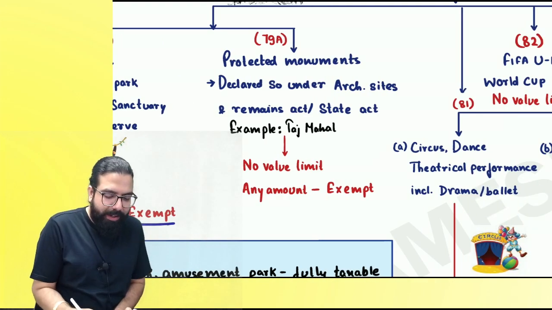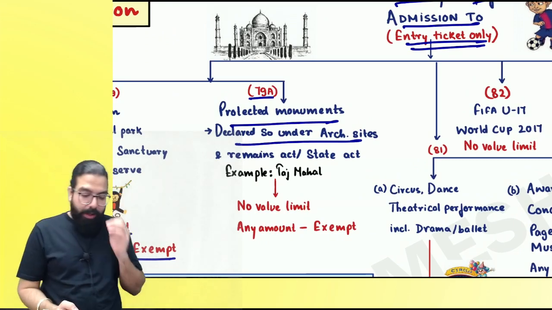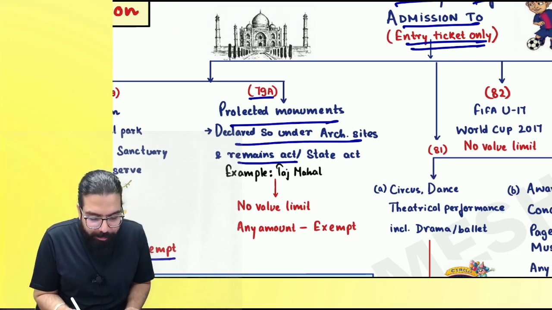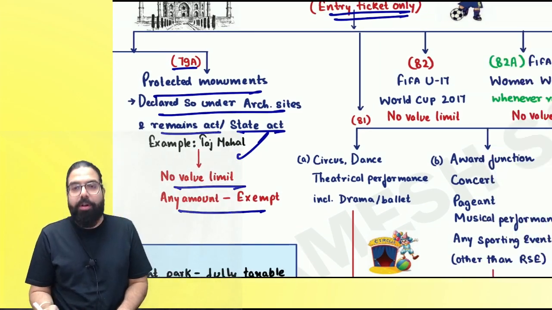The next one over here is entry number 79A, protected monuments which are declared as protected monuments under the Archaeological Sites Remains Act or State Act, like the Taj Mahal. Any amount if it is being charged, there will be no GST.